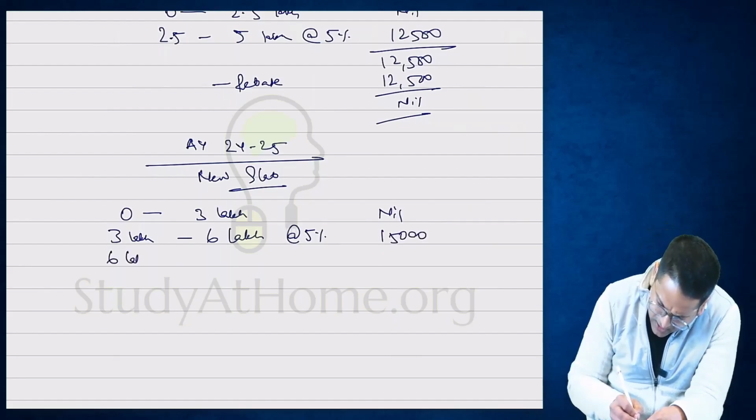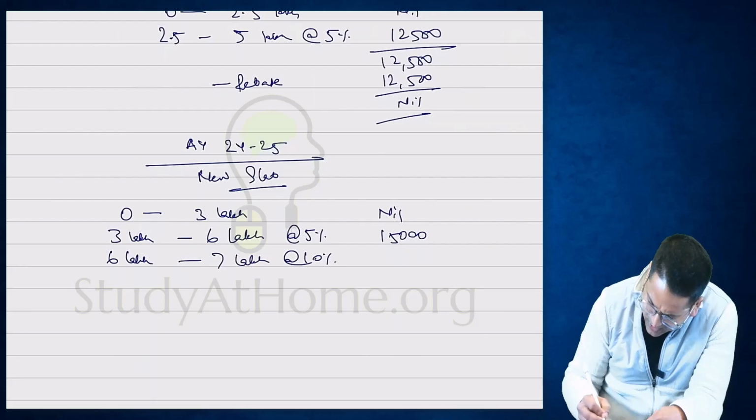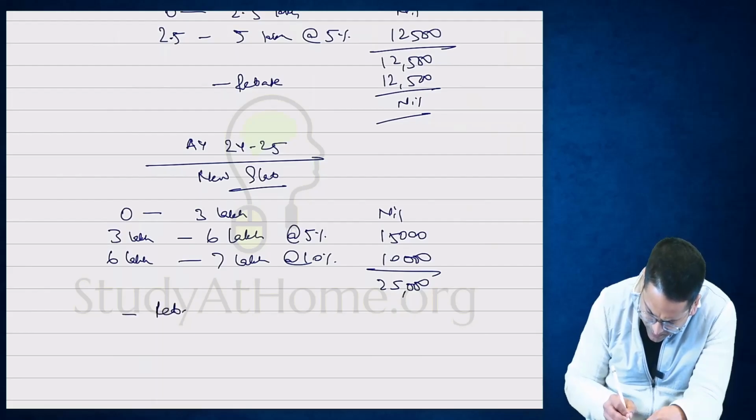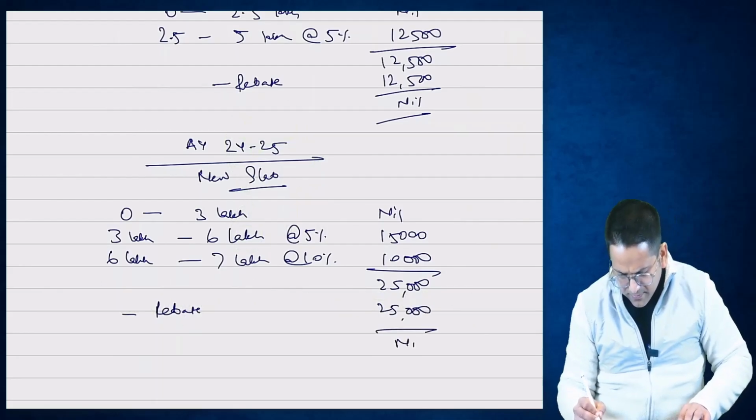Okay. So from 6 lakhs to 7 lakhs, on 1 lakh rupees, 10% will come. 10% of 1 lakh rupees is equal to 10,000 rupees. So the total is 25,000 rupees. Earlier, what was the rebate amount? 25,000 rupees. Income used to become nil.